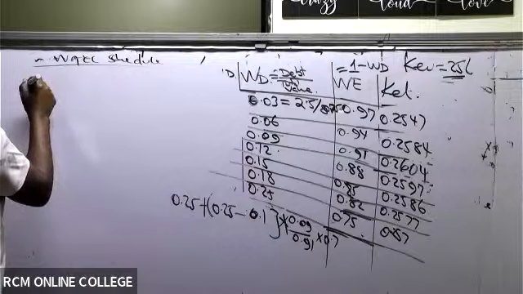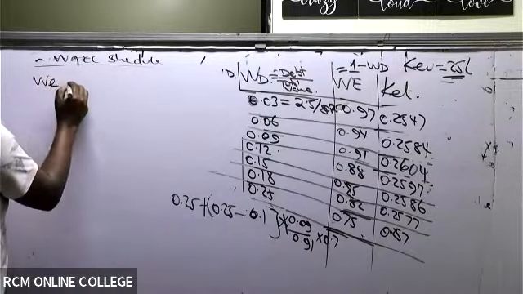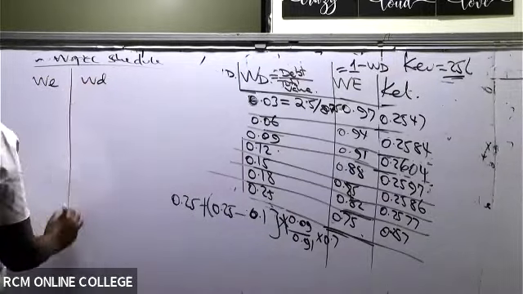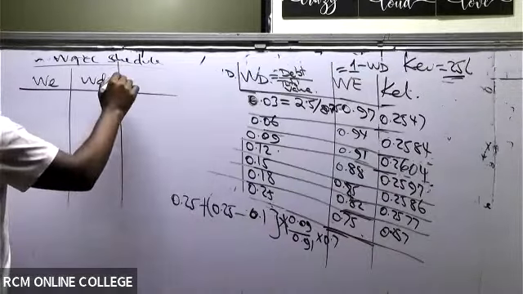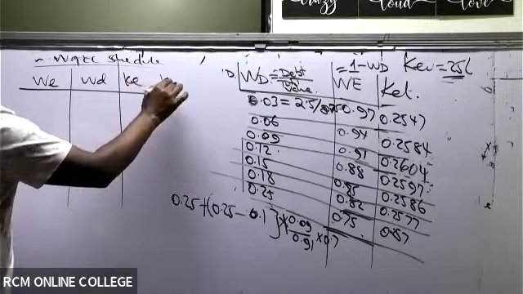So what I need, we have here weight of equity, weight of debt, cost of equity, cost of debt.